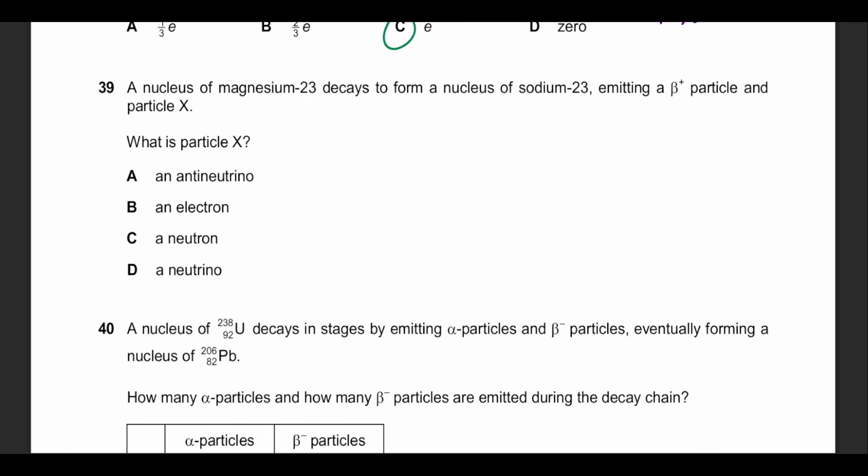Question 39, he says decays to form nucleus sodium-23, emitting beta positive. Particle X, what is particle X? It's going to be a neutrino or antineutrino. You see, for the positive, we have a neutrino. Now notice what he's done. Wordplay to cause confusion. An antineutrino is basically with beta negative decay. So it's a memory-based question. Nothing to think more than that.